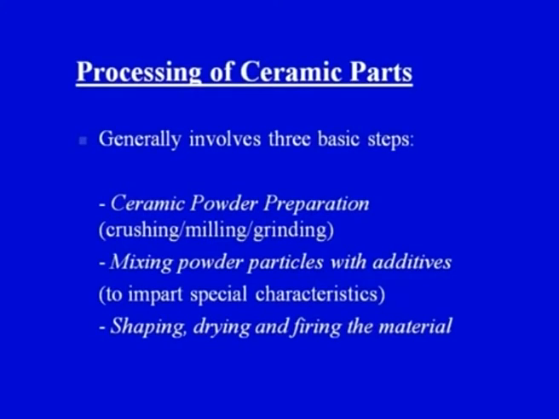Now, from now onward our focus would be on the tools, techniques or methods that are used for converting this raw material into the final product. So, now let us see the second stage of this particular module on ceramics, that is the processing of ceramic parts. Generally it involves 3 basic steps. Step number 1 is the ceramic powder preparation, which we have already covered in our previous lecture also. Today also we have seen 2 important methods of processing the ceramic powder using the chemical route.